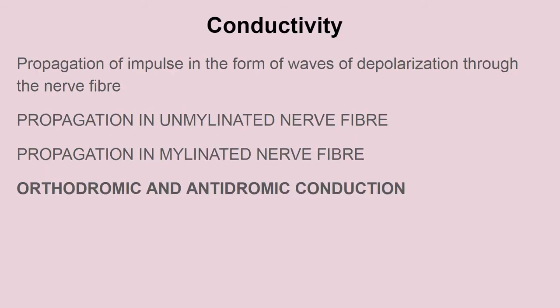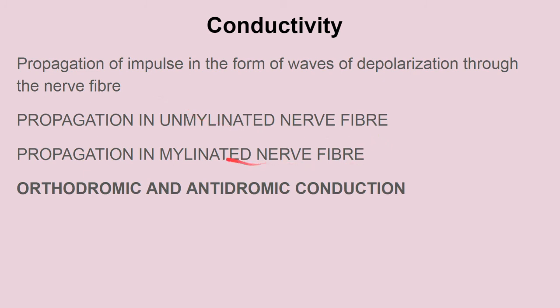Now the conductivity. The propagation of the impulse in the form of waves of depolarization along the nerve fiber is known as conductivity. Till now we studied the formation of the nerve impulse. Now conductivity is the propagation of it. The propagation may be of two types: through the unmyelinated fiber and through the myelinated nerve fiber. In an unmyelinated nerve fiber, there is no myelin sheath, so the action potential has to pass through the whole length of the axon in a straight line.